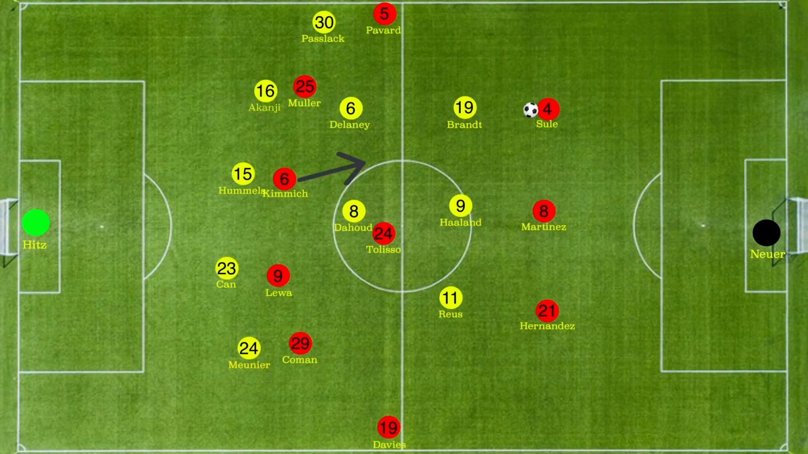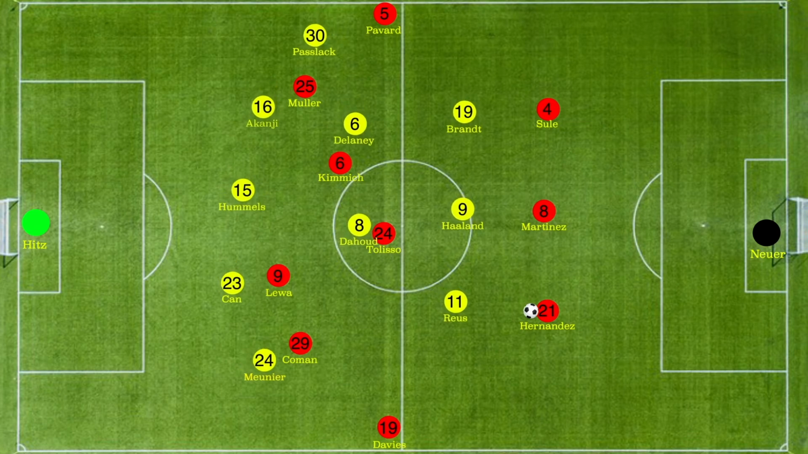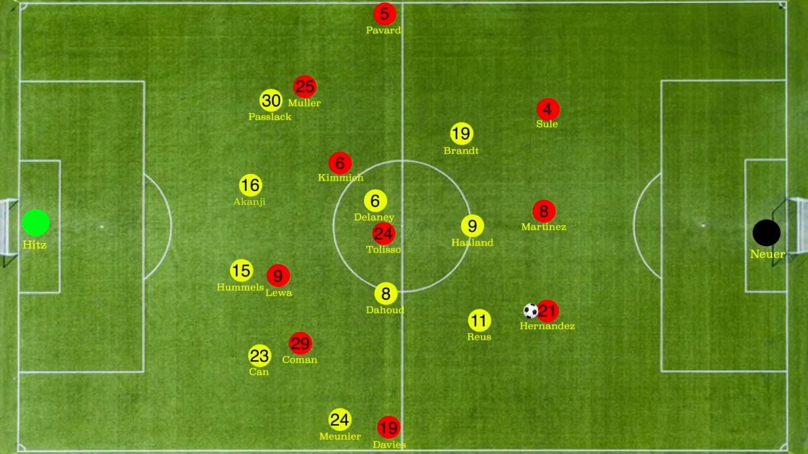As Kimmich tries to move in this pentagon, Hummels follows him and Delaney also puts pressure on him so that when he receives the ball, he either passes it back to Neuer or is dispossessed. Dortmund's defensive tactics were a lot dependent on this pentagon. If the pentagon lost its shape, Bayern were easily able to play the ball through the middle.